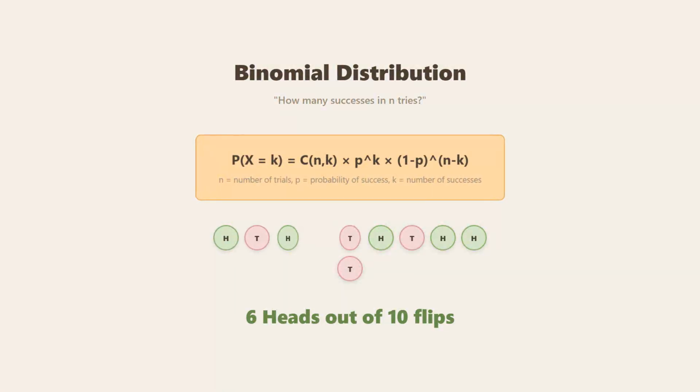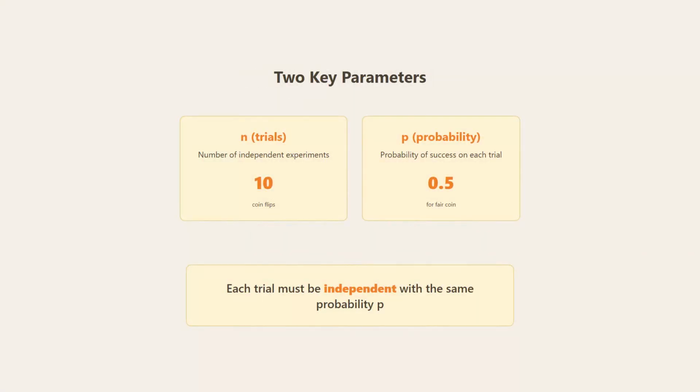The binomial distribution answers one key question: how many successes in n tries? The formula involves combinations, where n is the number of trials, p is the probability of success, and k is the number of successes we're counting. Here, we see 10 coin flips resulting in 6 heads out of 10.